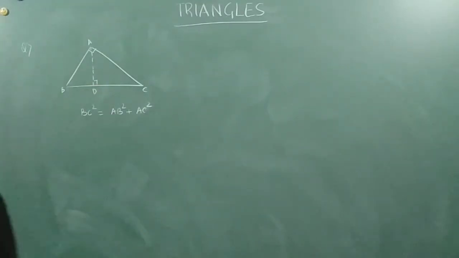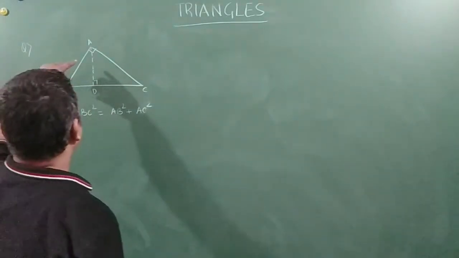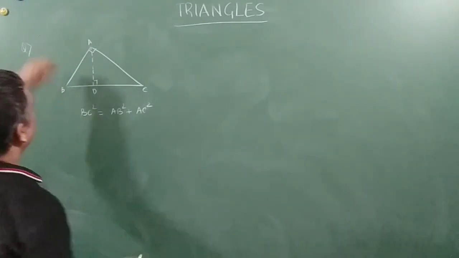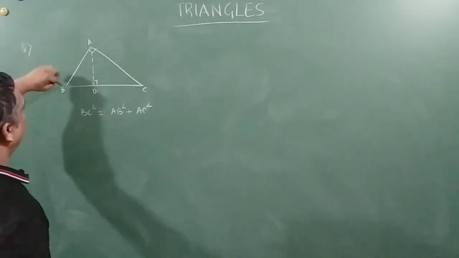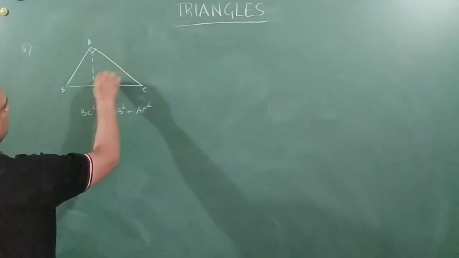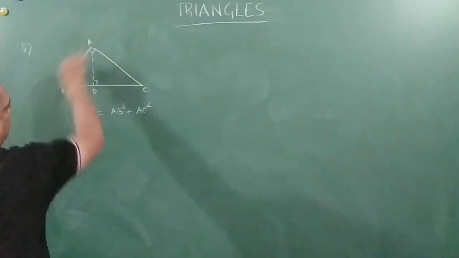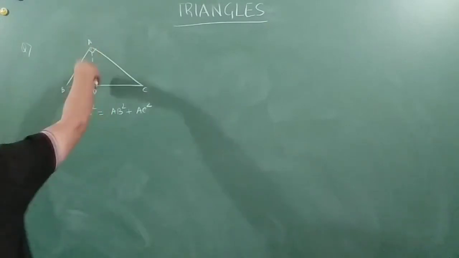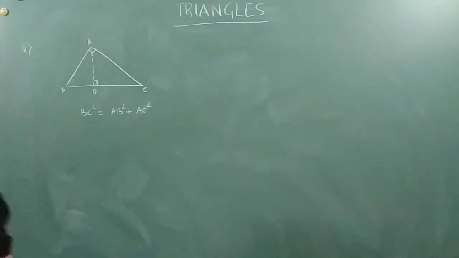So what happens here, friend? I will consider two triangles here. ABD, and ABC. There are three triangles basically here, after drawing this perpendicular line.